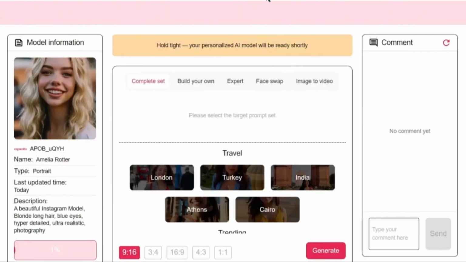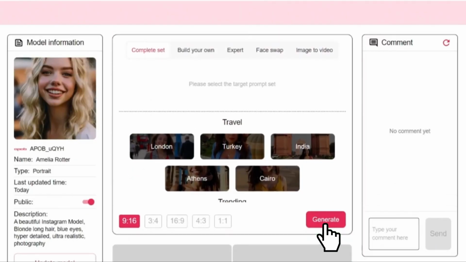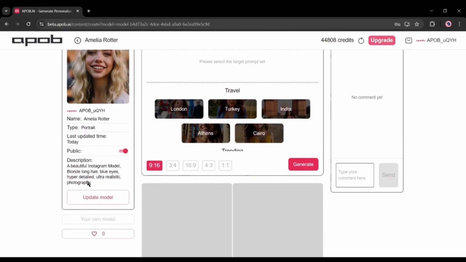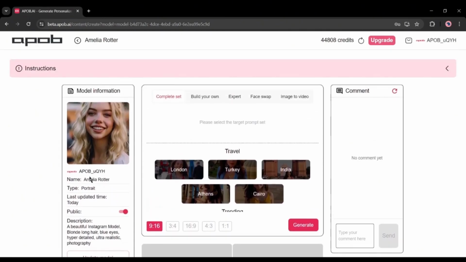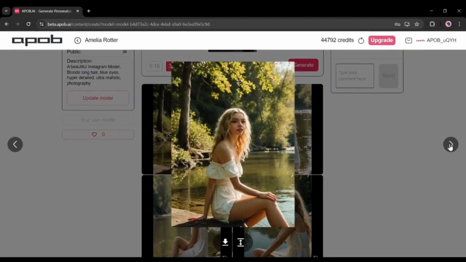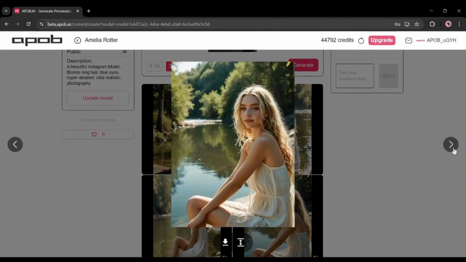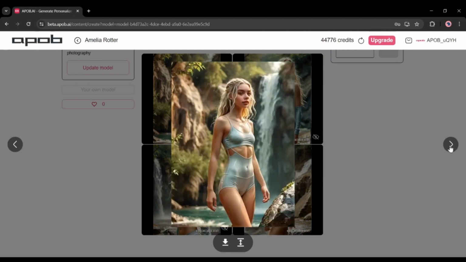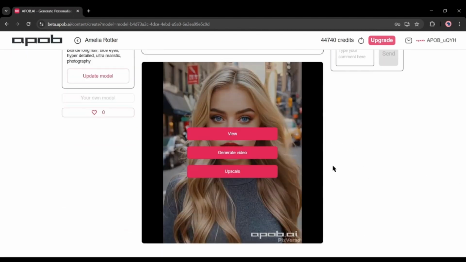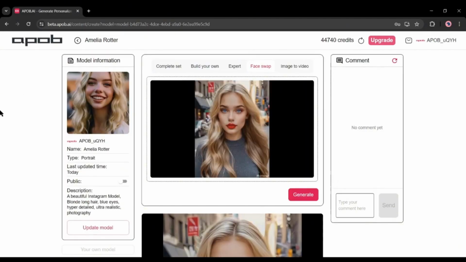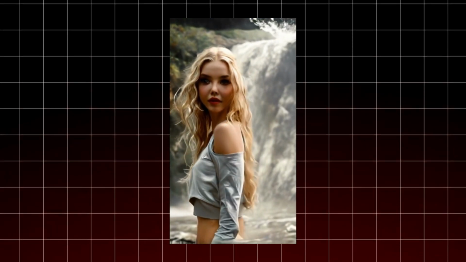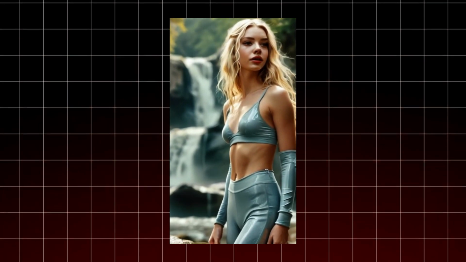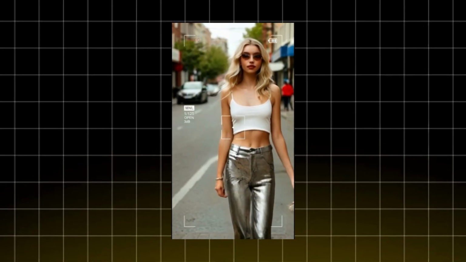Once your influencer's attributes are set, click Generate to create the first image. You'll now have a base look for your influencer that you can build on. If you want to adjust the character or try a different combination, you can easily go back and refine. With just these few steps, you've now created a digital personality who's ready to step into the spotlight. Up next, we'll focus on making sure this AI influencer has a consistent look across different settings, ensuring they feel real and trustworthy to potential followers.